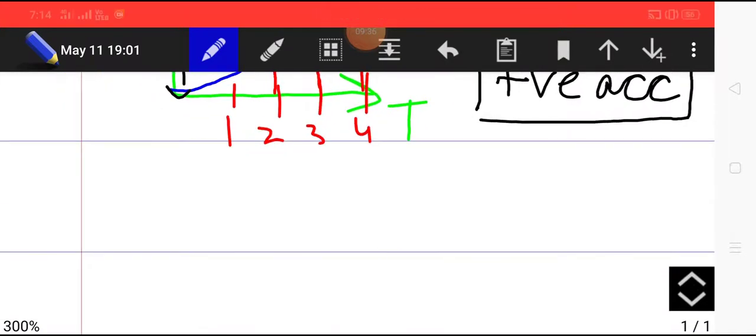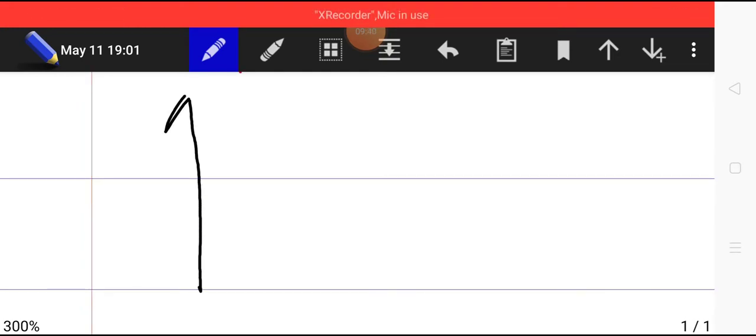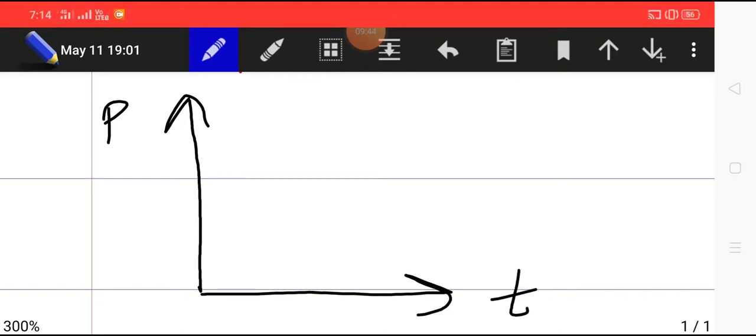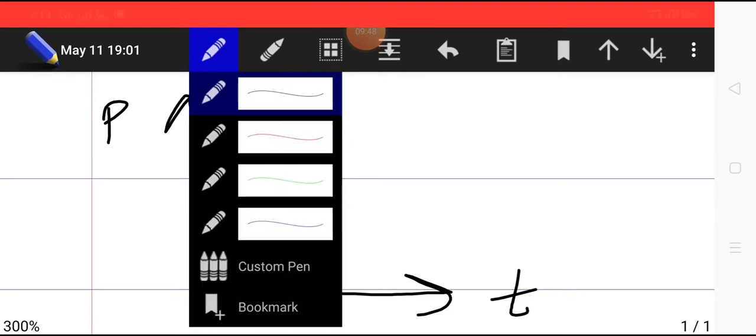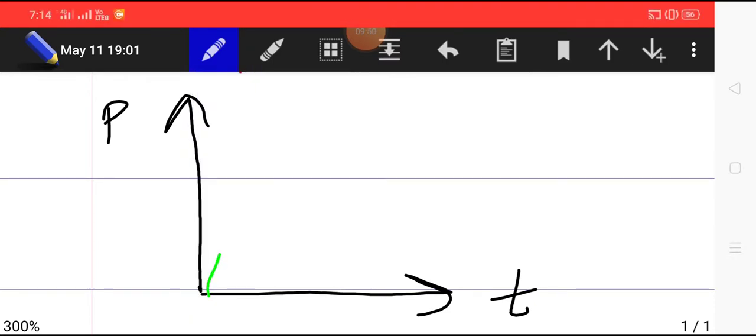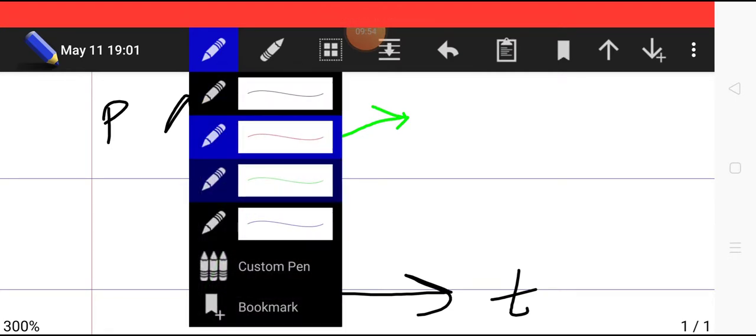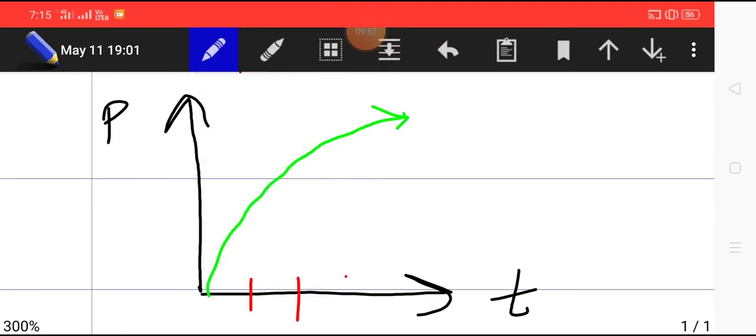Similarly, if you draw a graph in which velocity is decreasing, considering the position axis here and the time axis here, please pay attention carefully. I will draw the graph with green. This shape will come for decreasing velocity. I'll show you with red ink. Again we will have time at equal intervals: 1 second, 2 seconds, 3 seconds and 4 seconds.